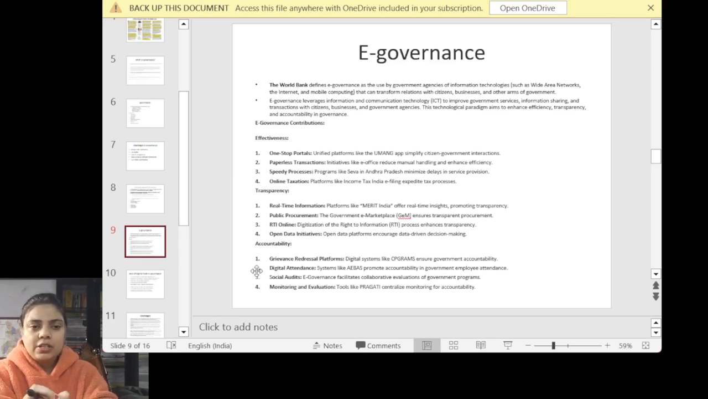So these are the examples, one or two of which you could remember. If I talk about the effectiveness of e-governance, you can use only one or two points, like you can say that paperless transaction is happening, and you can see a speedy process. If I talk about transparency, you can use RTI, you can use Government e-Marketplace, public procurement. If I talk about accountability, a grievance redressal mechanism is one of the most important things in order to make any government policies very effective. And digital systems like CPGRAMS ensure government accountability.